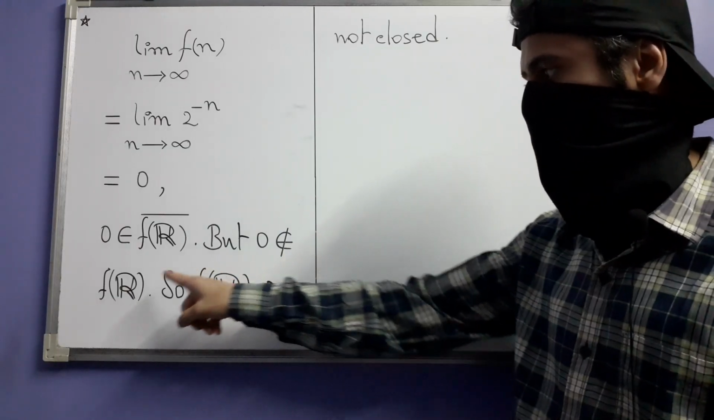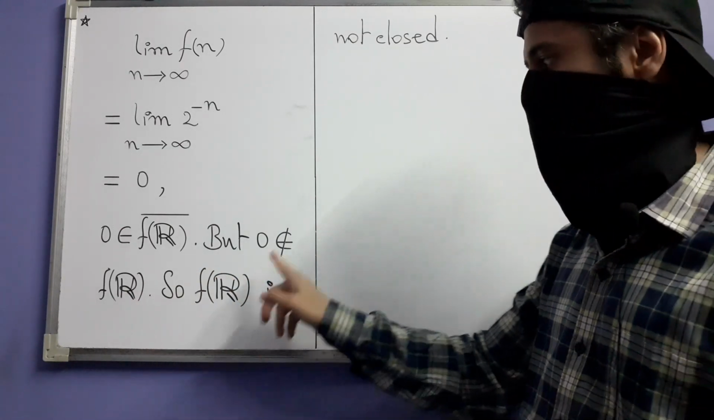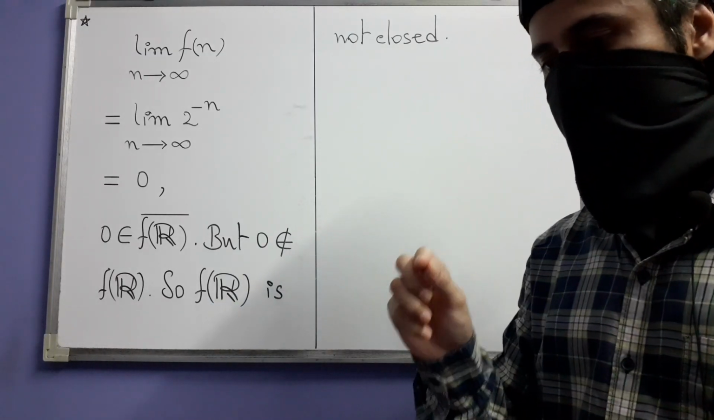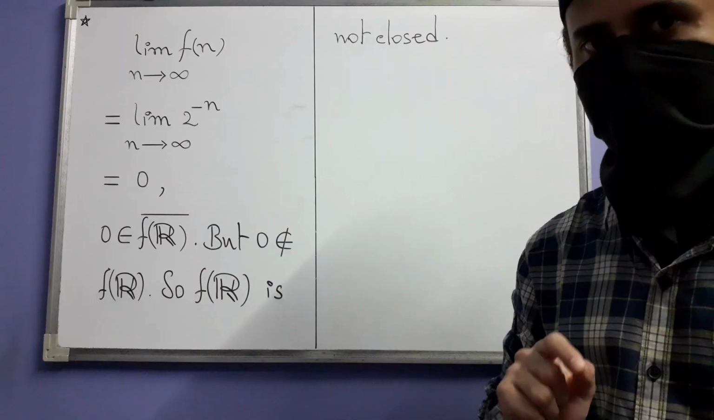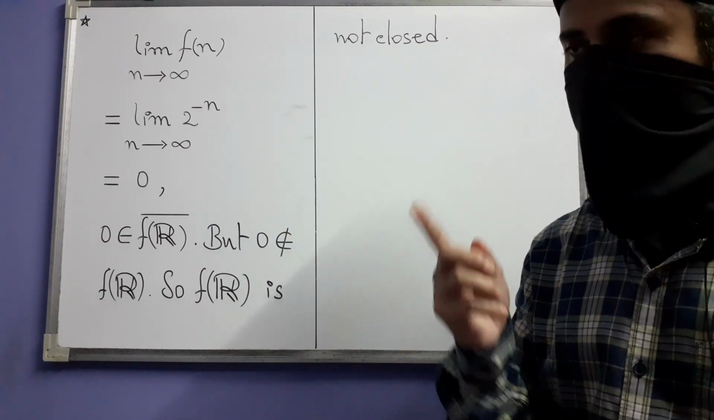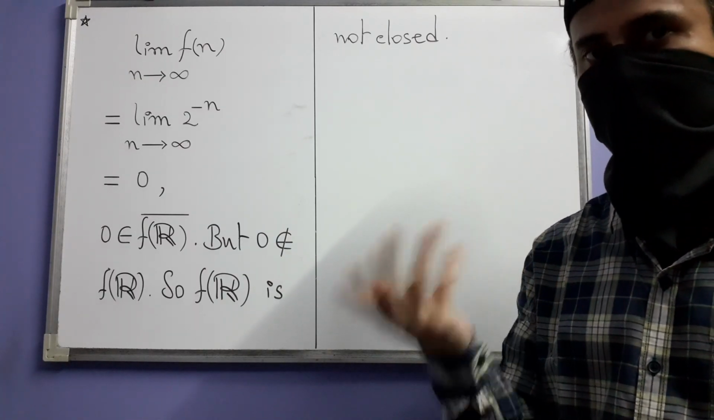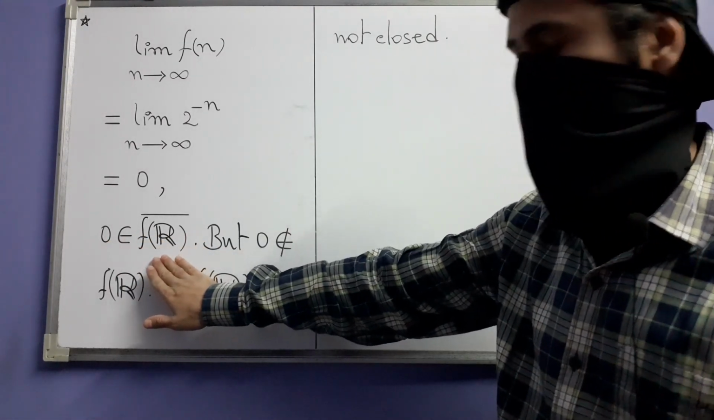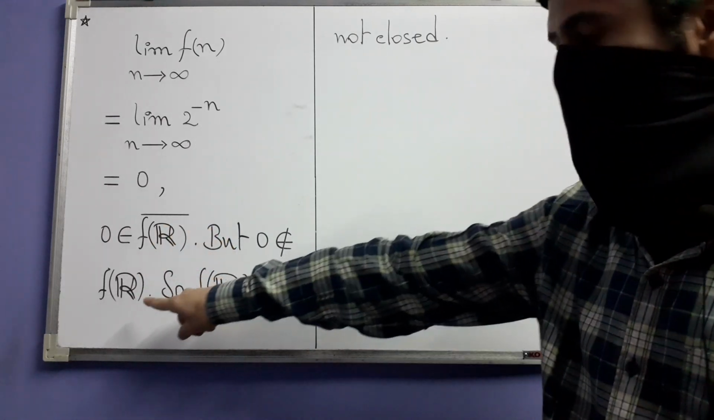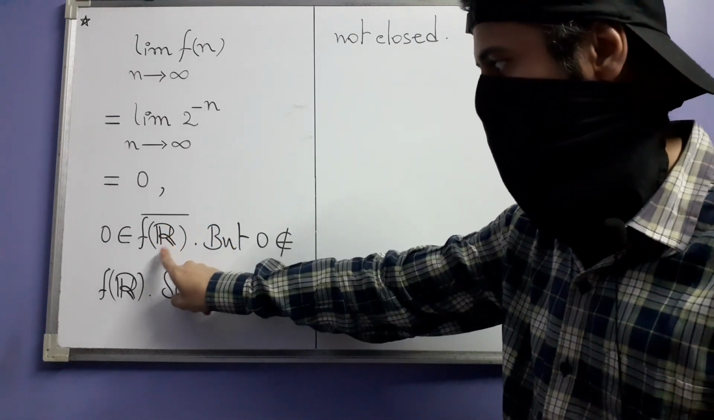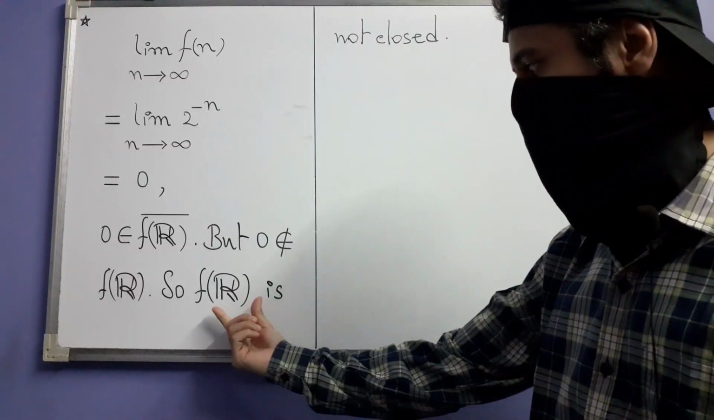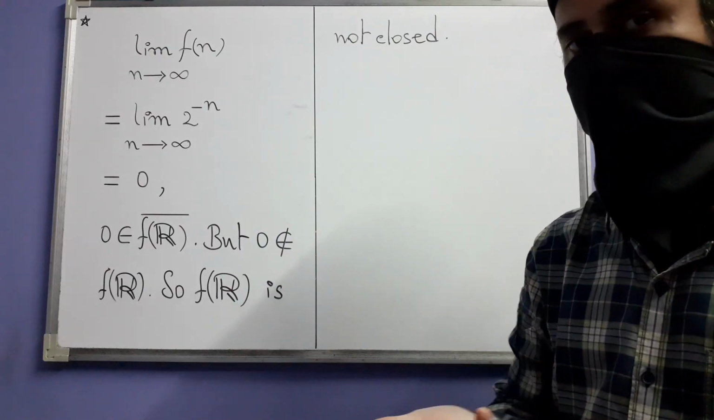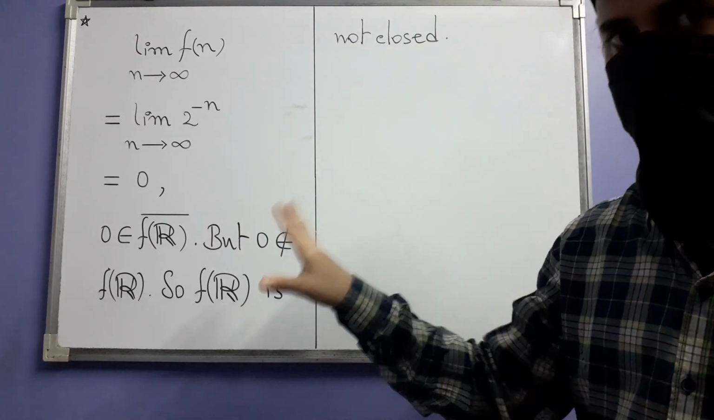But 0 is not an element of f of R because for 0 to belong to this image, 0 has to be equal to 2 to the power minus x for some real number x, which is not possible by one of the properties of exponents. So that is why, although this point belongs to the closure, it's not in the set itself. So that means the closure is not equal to the set, and that's why this image is not closed, in spite of R being a closed subset of itself. So this is your example.